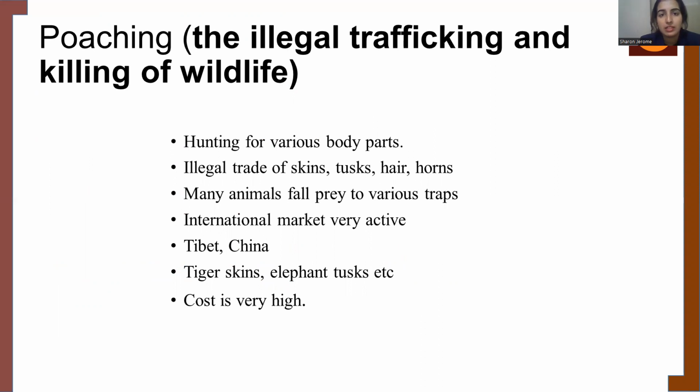Animals are killed for their fur, skin, tusk, hair, horn, etc. In places like Tibet and China, animals are killed for delicacies, and moreover, some of them claim that the parts of animals have medicinal properties, and for all these things, animals are being illegally killed at a very large scale, which again leads to extinction.